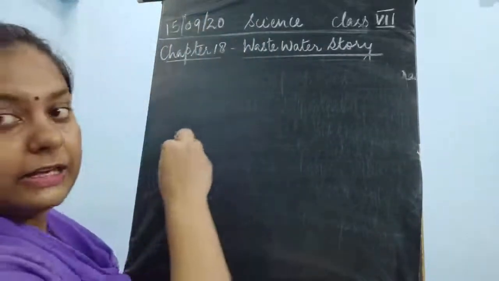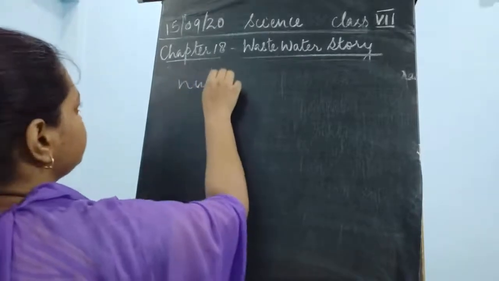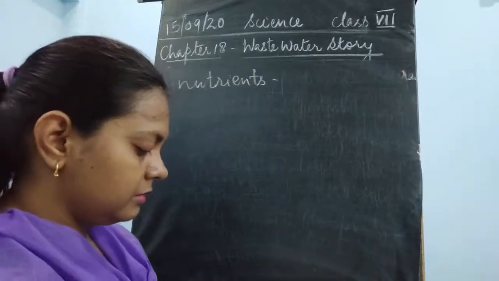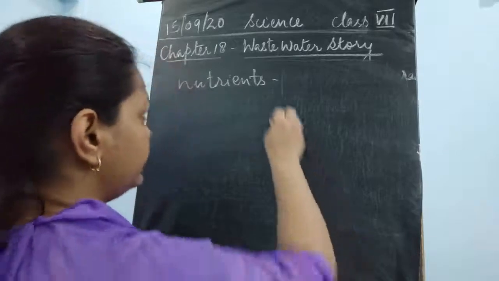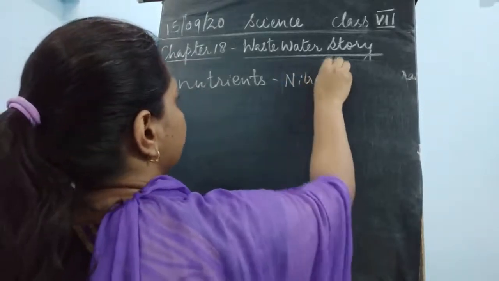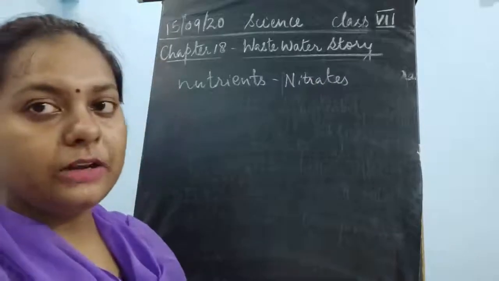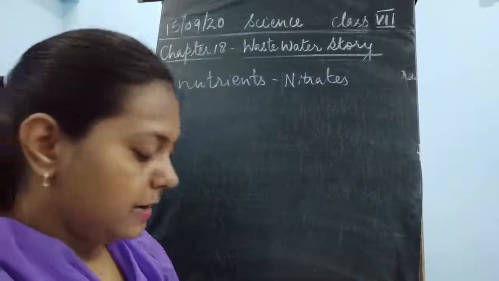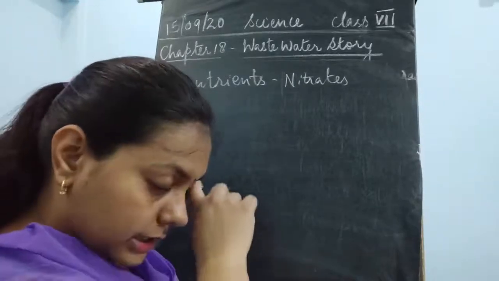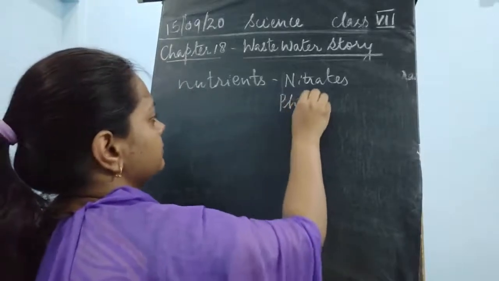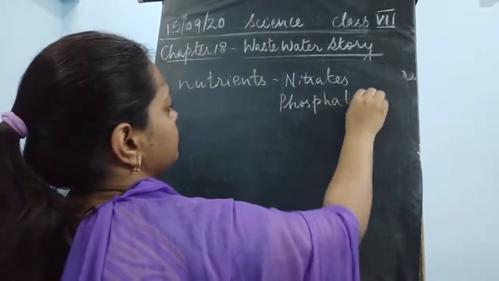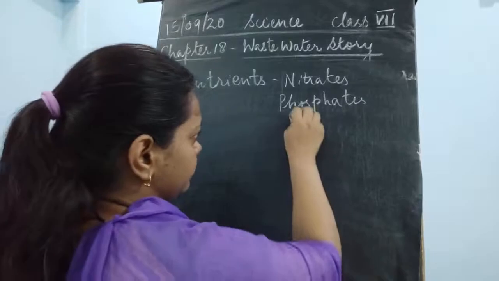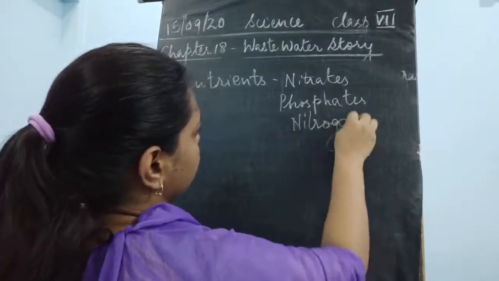So the various nutrients include the nitrites and the nitrates. Nitrates are obtained from the fertilizers, which act as a very good resource for the development of microorganisms like bacteria, or even fungi. Next, it could be phosphates, or it could be nitrogen.